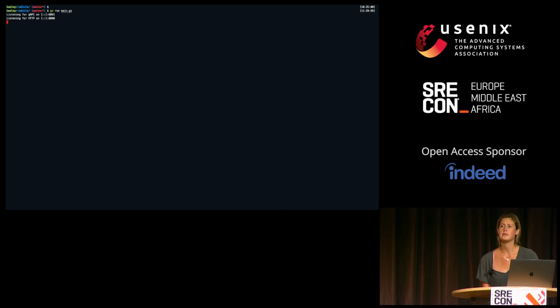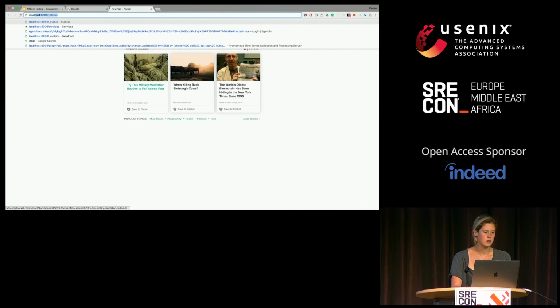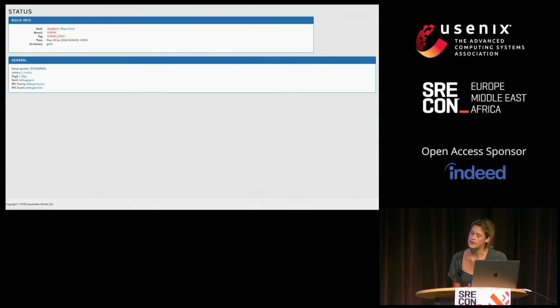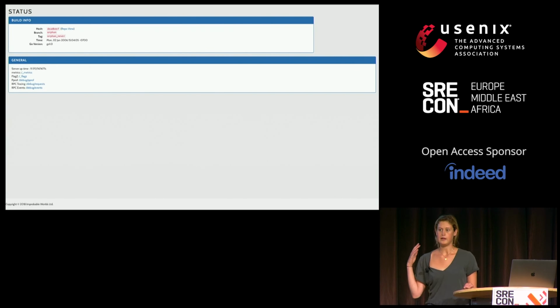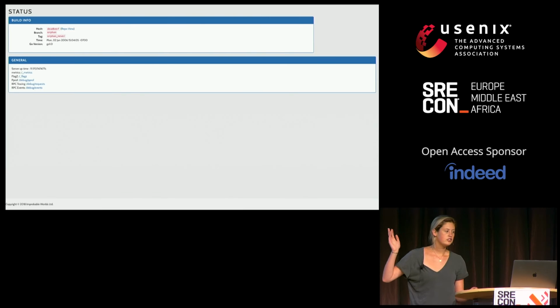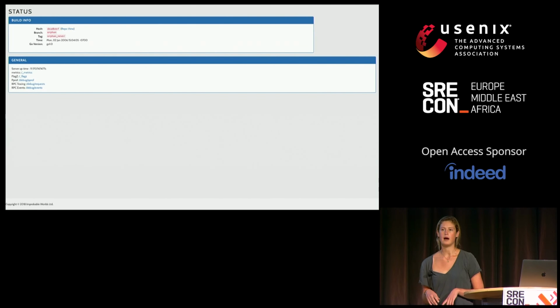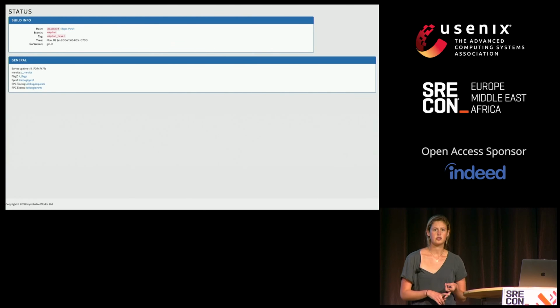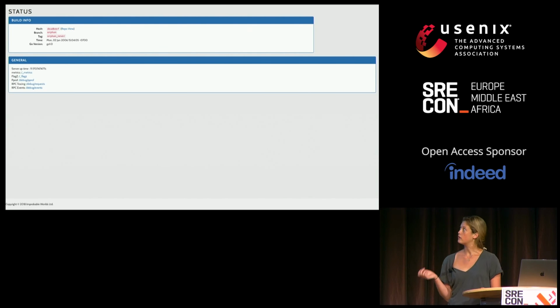But it also provides me with debug endpoints. So if I look at localhost, the status page, what I see is some general information about my service. So this was obviously, I didn't build anything, so I don't have build information. But if it's a service that we're actually running in production, we'll have information about when it was built, the commit hash it was built from, what version of Go it's running, all of this. And it also includes links out to other pages with useful information.